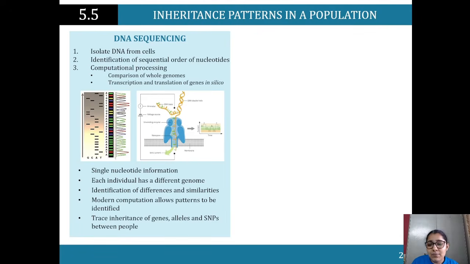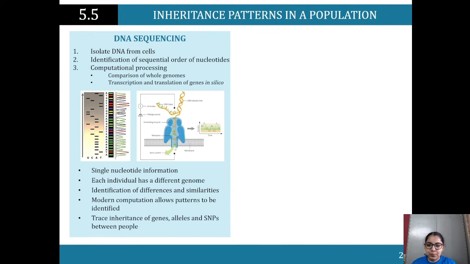There is computational processing here. So now we are doing comparison of whole genomes. I've got someone's whole DNA. I'm comparing the stain found, let's say, on a knife, to the strand of hair that's found on this crime scene, and comparing whether those DNAs match or not. I think when you think about it in terms of mainstream media and the depiction of it, it makes it a bit easier. It may not be used for that specifically. There's lots of other uses that we'll talk about later too. But that's a really famous one that you would have come across.